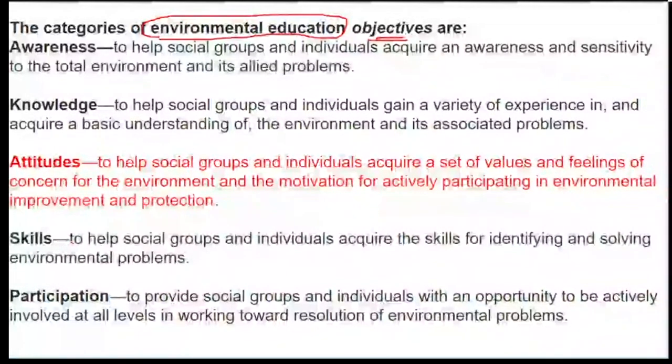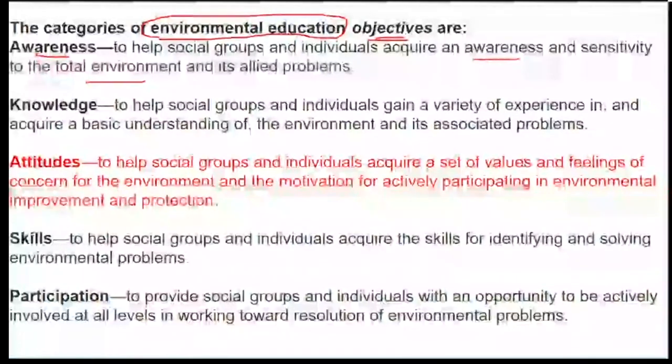Awareness is to help social groups and individuals acquire awareness with respect to the environment and its problems. Knowledge talks about experience related to the environment. Attitude talks about values and feelings with respect to the environment and its protection.